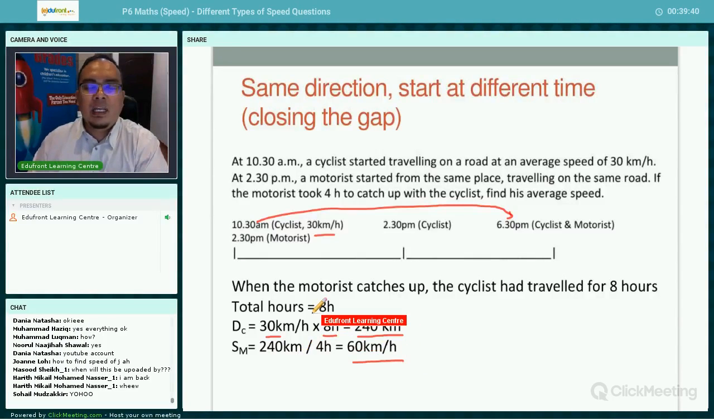So we can check that. We see that the motorist is 60 kilometers an hour, the cyclist only 30 kilometers an hour, right? So you can see that the speed of the motorist is twice that of the cyclist. Because he is faster, the motorist is able to catch up with the cyclist. So you can check that our answers make sense.